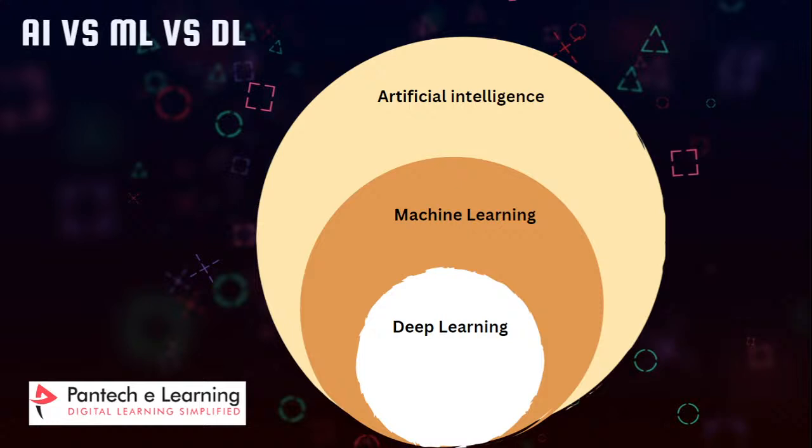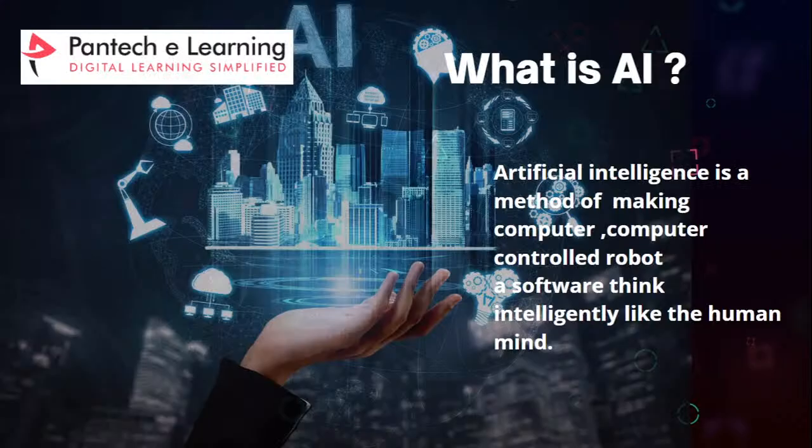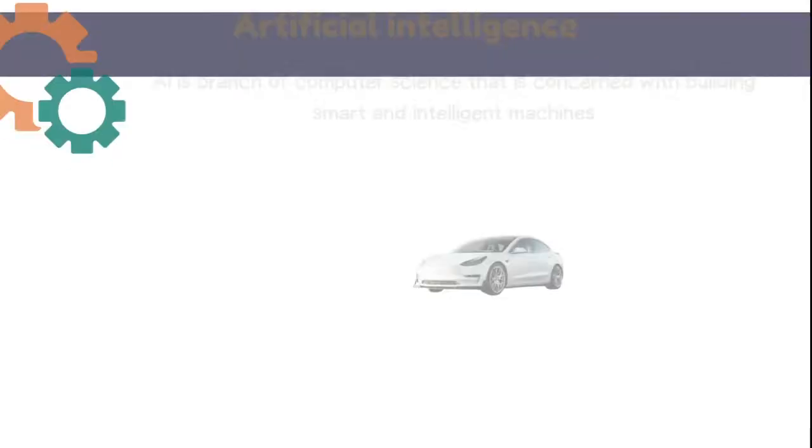So what is this deep learning then? Deep learning is actually an advanced version of machine learning. So once again it's a part of machine learning. All these things are contributing towards AI. So what is AI? It is the method of making a computer, a robot or a software think intelligently like the human mind.